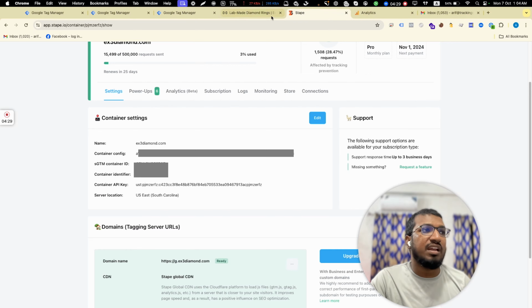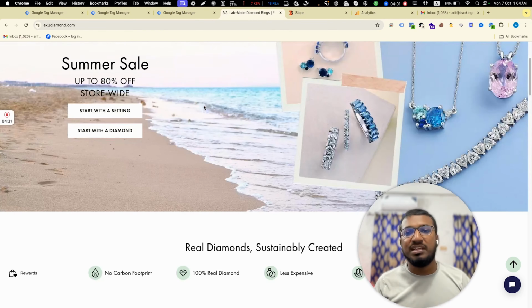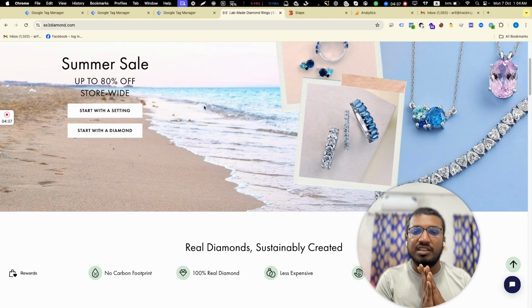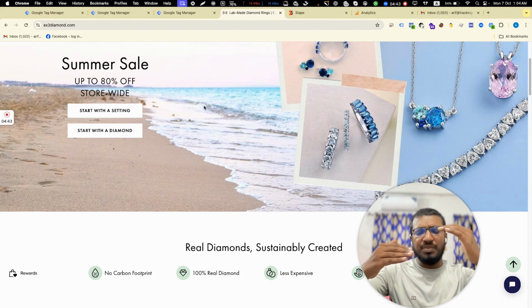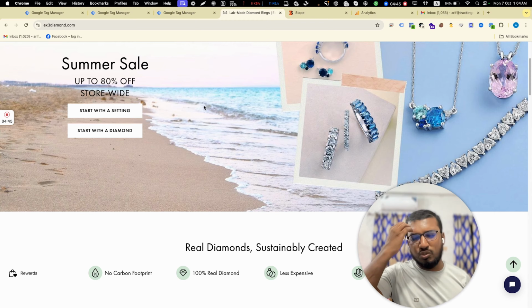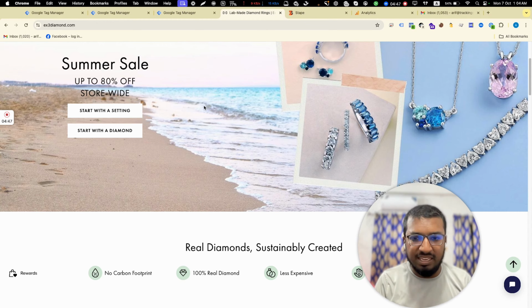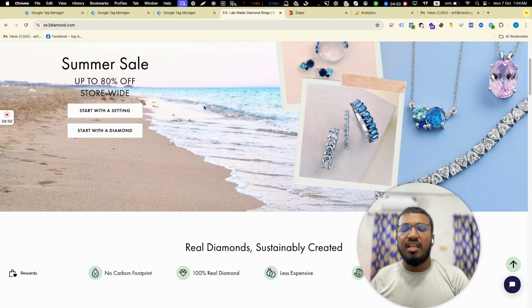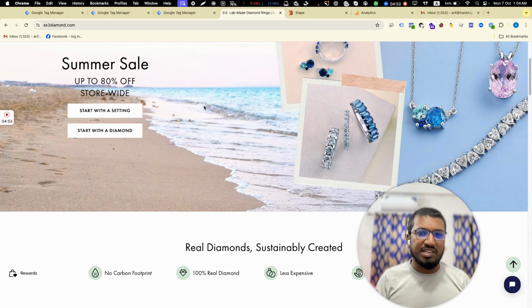You know what, for the client website, first we have to implement the data layer. We have to implement the data layer on the client backend. I already completely did it. First, I implemented the data layer code on the BigCommerce website backend. Then I completed everything, and then I connected server tracking for Stape.